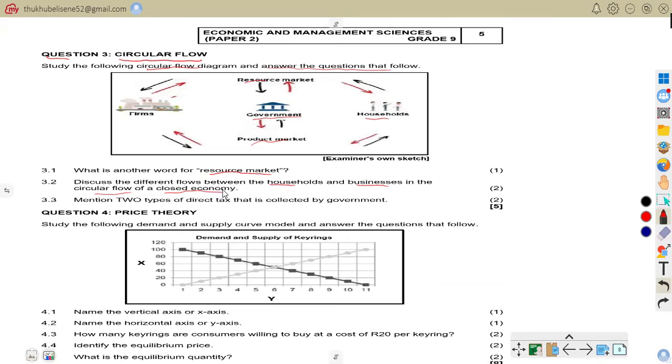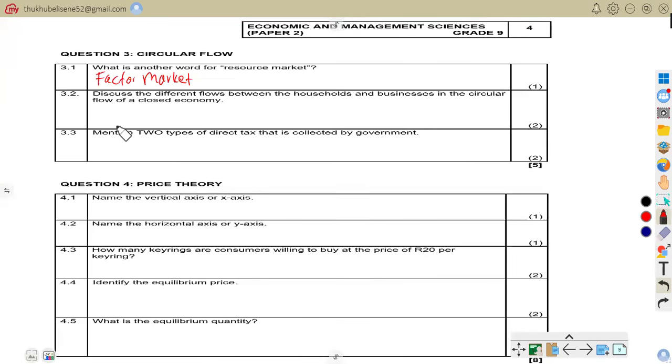Businesses employ households and pay them wages or salaries.